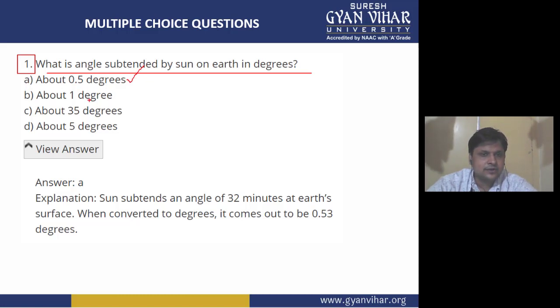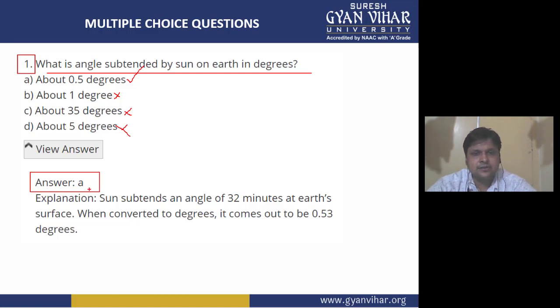But let's see what are the other options. Second, B option is about 1 degree. So no, this is not correct. C is your about 35 degree. This is also not true. And the option D is 5 degrees. So this is also not true. So the answer that is correct and which matches with the correct answer is your A. A means 0.5 degree.